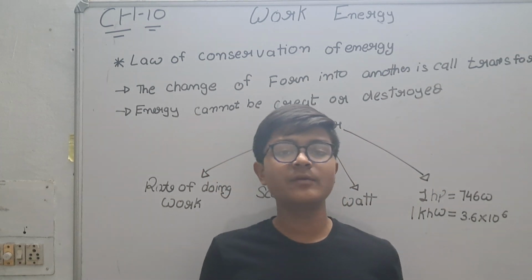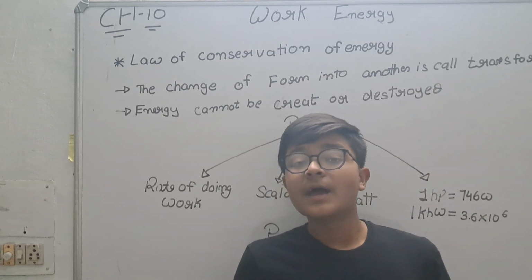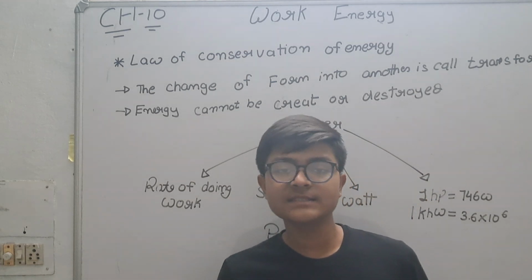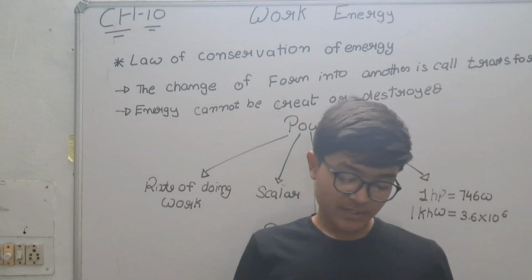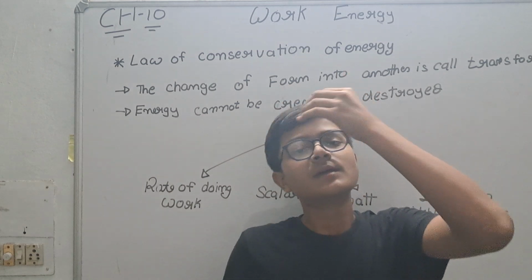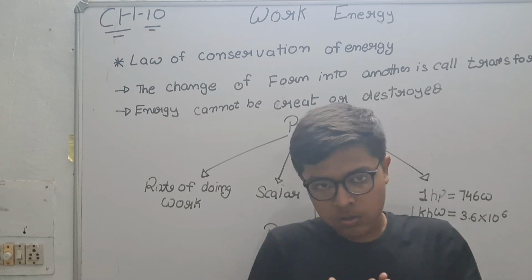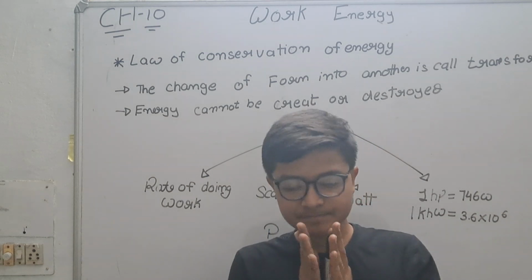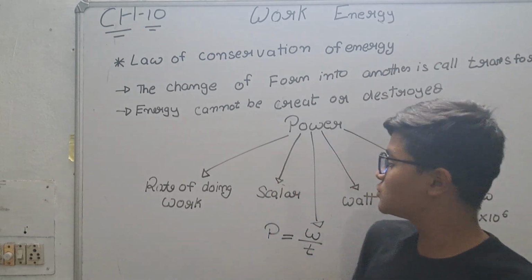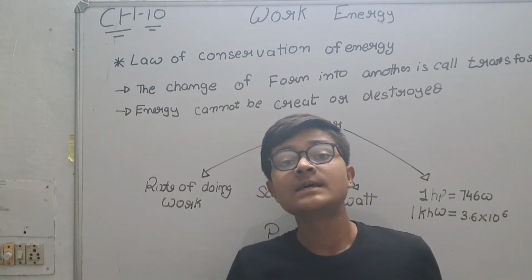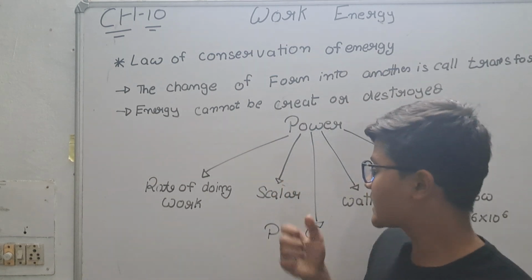Energy has only magnitude, not direction, so it is scalar. Work has only magnitude, not direction, so it is a scalar quantity. Power also has only magnitude, not direction, so it is a scalar quantity.